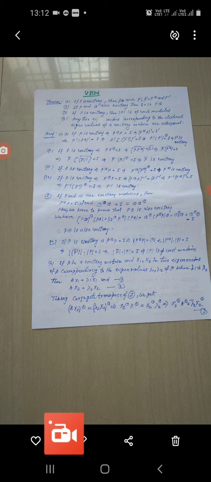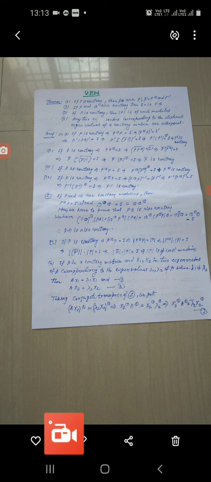We will discuss today the last topic of orthogonal vectors related to inner product. We will do some theorems, and these theorems are very simple, and I think you can do very well.